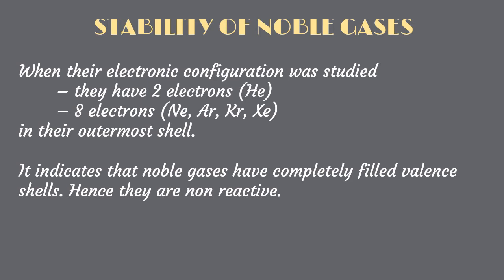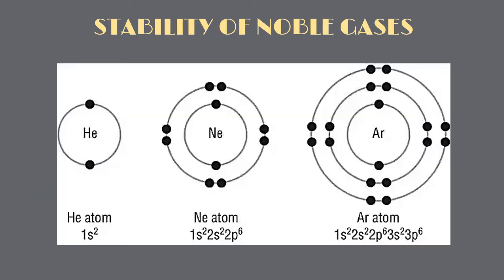Hence, they are non-reactive. For example, helium contains 2 electrons and its electronic configuration is 1s2. Its valence shell has 2 electrons. Neon contains 10 total electrons and its electronic configuration is 1s2, 2s2, 2p6, which means its second shell has 8 electrons. On the other hand, argon has 18 electrons and its electronic configuration is 1s2, 2s2, 2p6 and 3s2, 3p6, which means that its third shell has a total of 8 electrons.